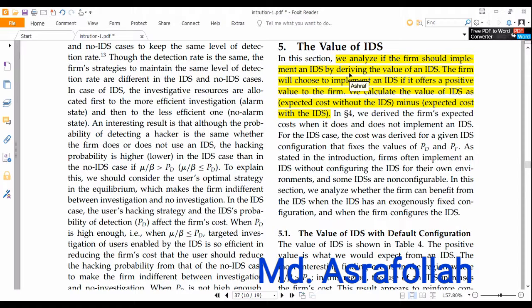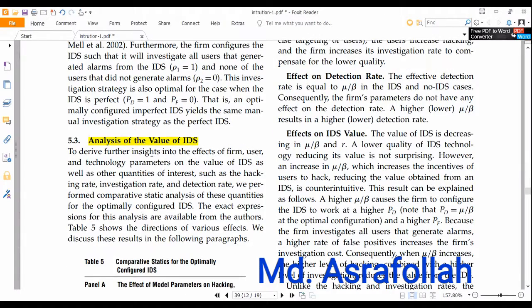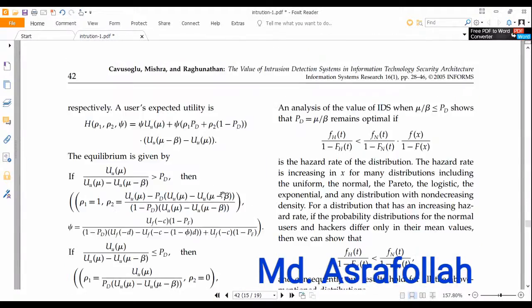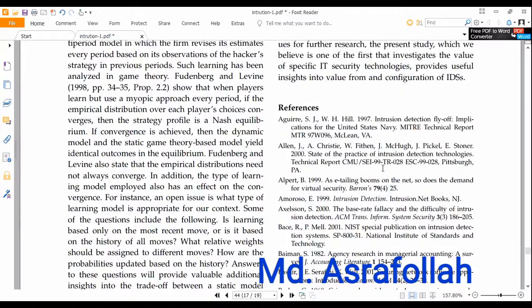They analyze whether the firm should implement an IDS: by deriving the value of an IDS, the firm will choose to implement it if it offers a positive value to the firm. They further discuss the limitations of their work and future research directions.